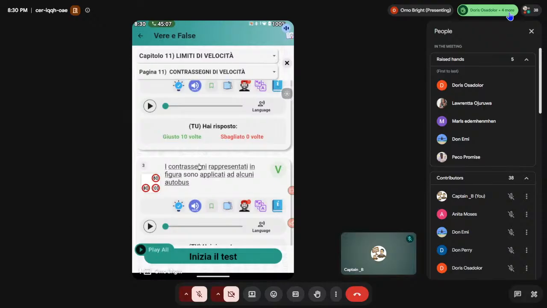Okay? He said I contrassegni rappresentati in figura sono applicati alcuni. Again, the word alcuni means some. Not all autobus. Some autobus. Because page 1 said some category of vehicle. Then Tirina said, okay, one of the categories of vehicle is autobus. Then I said that I want to add my own to it now.